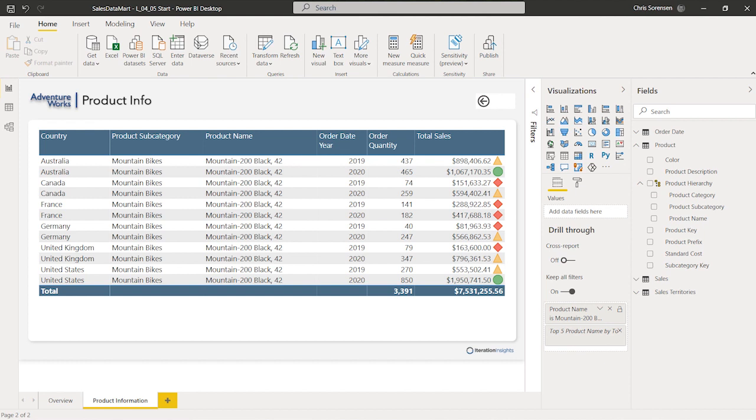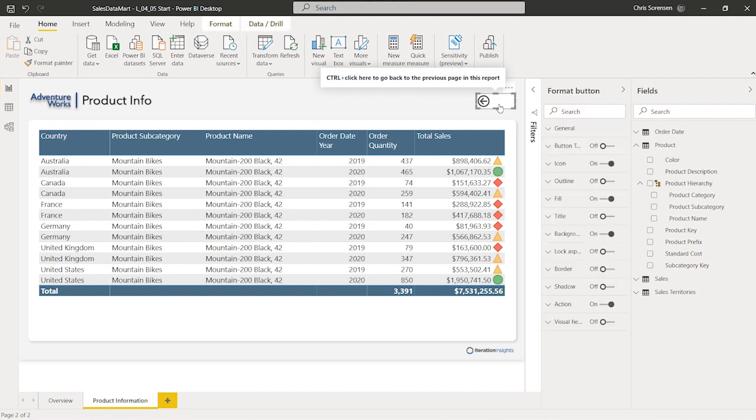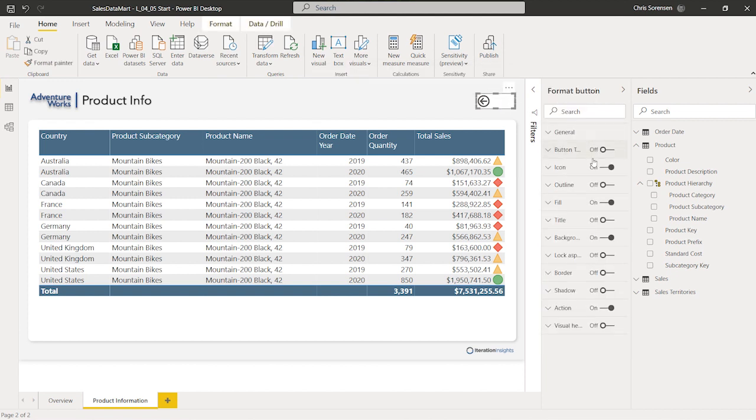Okay, so the last thing we're going to do on this page here is let's format this back button here. So I'm just going to go ahead and click on it. We're going to see the format button. Format cards come up here. What we're going to do is go down to the background card right here, and we're going to set the transparency to 100%.